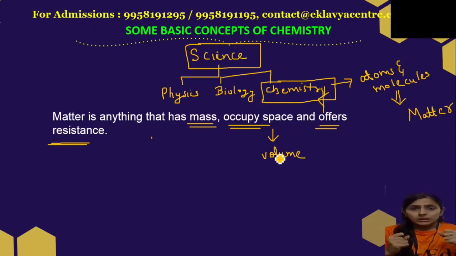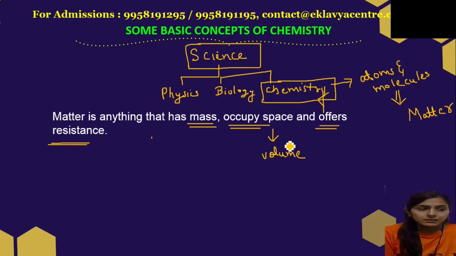For example, if you are trying to push your PC, your computer, with your hands, you have to apply some force. That PC will also apply some opposing force to stop your motion. That opposing force is known as resistance. So the PC is matter because it has some mass and it is occupying some space of the room, and it also offers resistance because it is applying an opposing force towards you. So matter is anything that has mass, occupies space, and offers resistance.